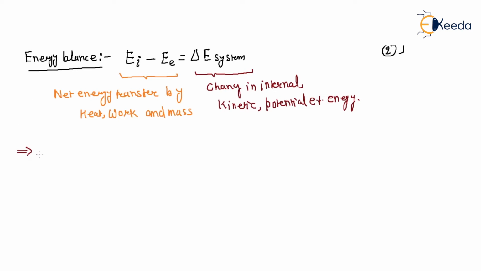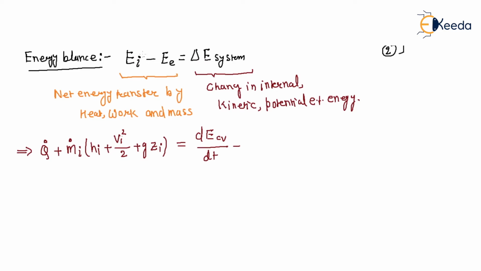Now, we can write like that. What is the energy in? Q dot in plus what is the in due to the mass flow? M dot i (h i plus V i square by 2 plus g z i). This is your energy in the form of heat, and this is your energy in the form of mass, is equal to dE CV by dt. This is the change of the control volume with respect to time, plus what is the exit.